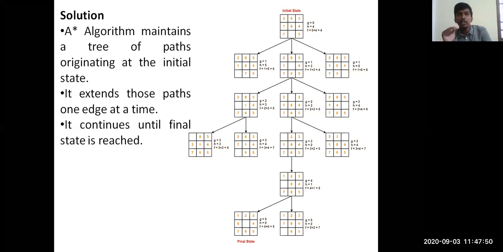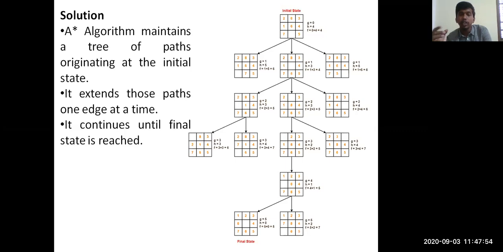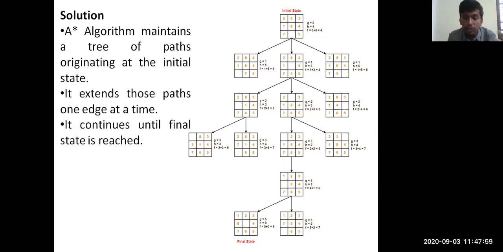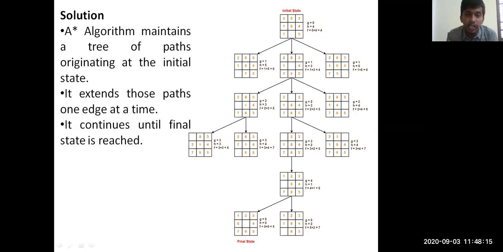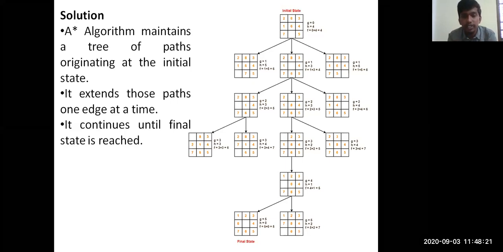In the previous session we saw depth only till 3. Now we are going till depth 5. At the end of your traversal, because the h value is equal to 0 at the last position, you can say this is your final state. So the traversal goes like this. Every time, at every place, it will compute the value of f of n, taking the values of g of n and h of n. It continues until the final state is reached.